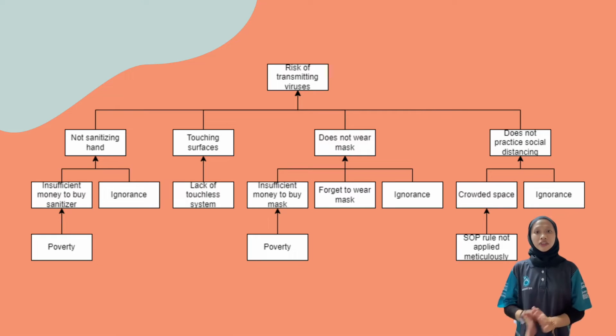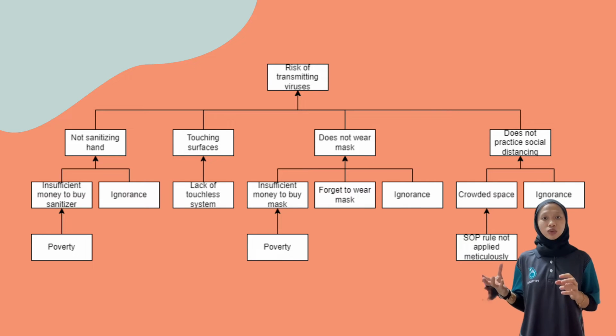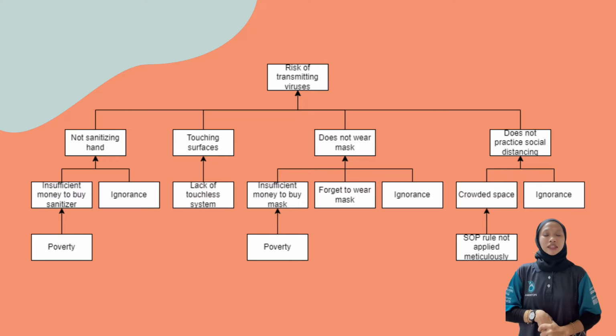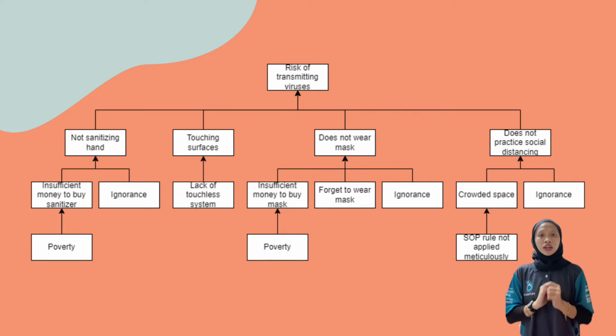The risk of transmitting the virus comes from poverty, when people don't have money to buy sanitizer, and also from ignorant people who don't want to use sanitizer when they go out. Second, the virus is transmitted because of the lack of touchless technology, so people are forced to touch surfaces like lift buttons, escalators, and others.